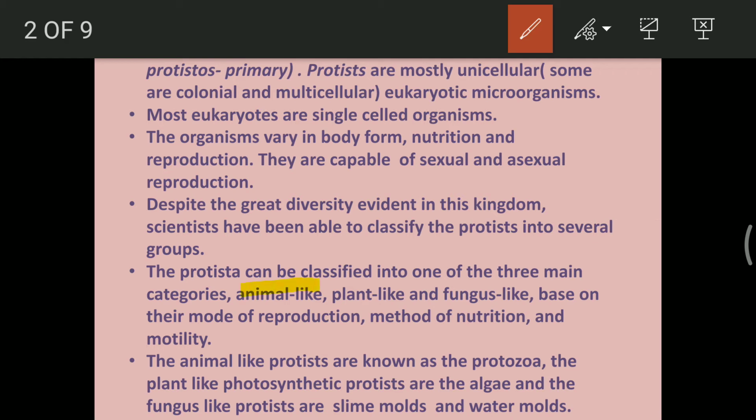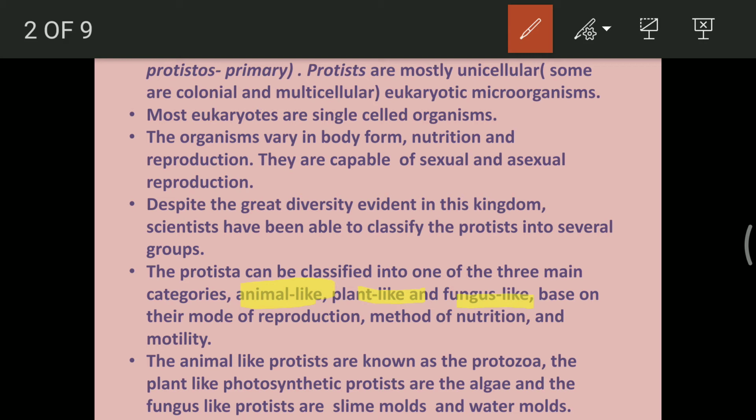Some of them showed some similarity with the animals, so they were grouped in the animal like category. Some showed similarity because of presence of chlorophyll, and they were grouped into plant like organisms, and some other showed similarity with the fungus, so they were grouped into fungus like organisms.